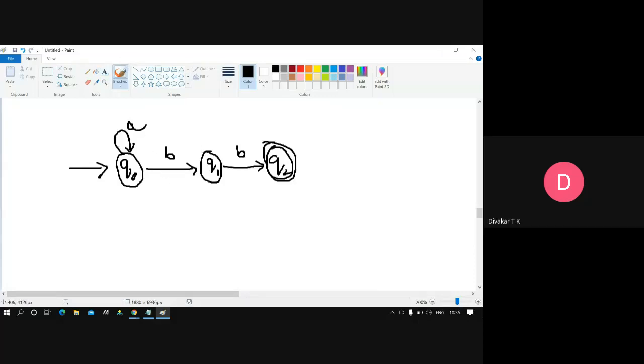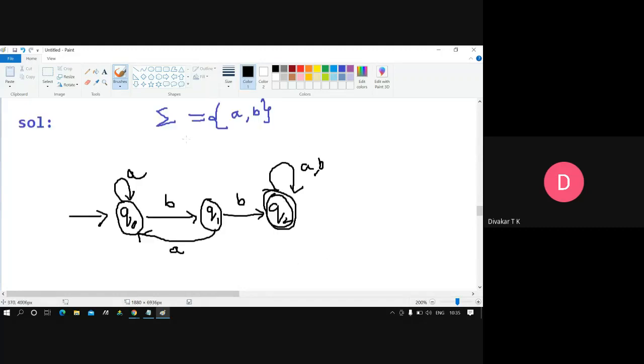Next, if I write A here, that is not possible. B, A, B would be there, so it is not possible. So I send this into the previous state, so that is A here. Now B, A, B, B is possible, 100% possible. Next I will make this A comma B here. See, B, B, A, B, B, B, any number of times you can take. This is the required diagram for consecutive two B's here.